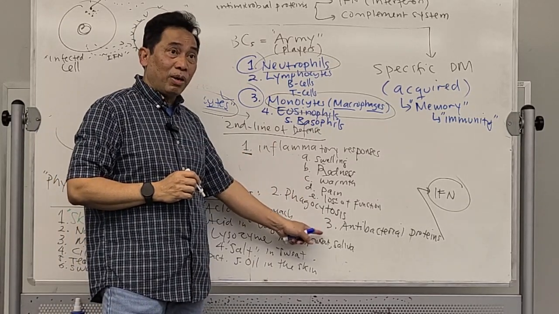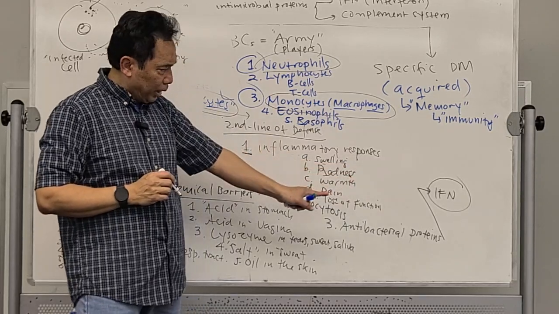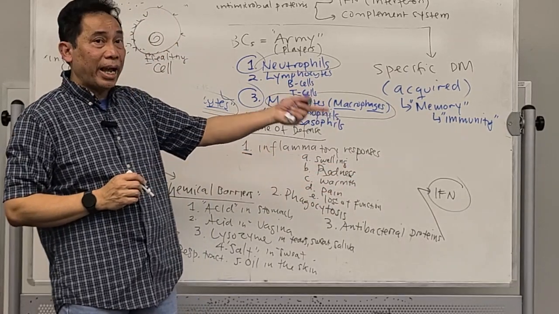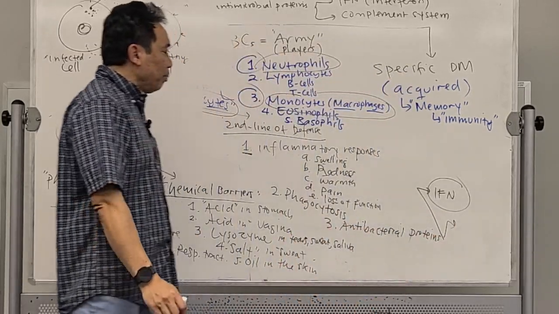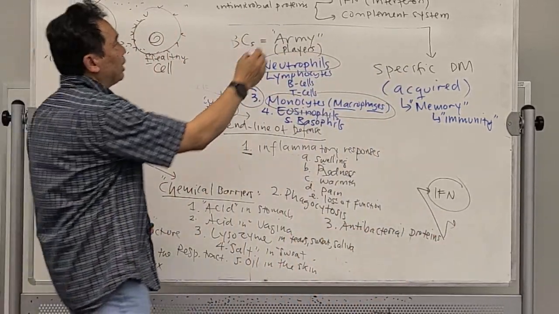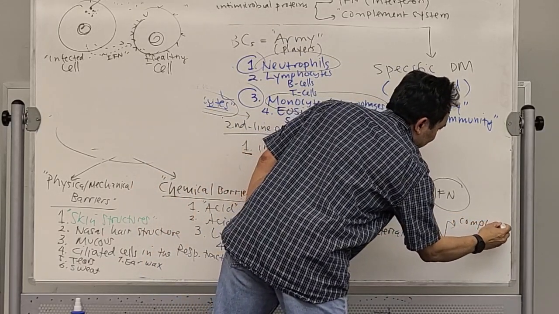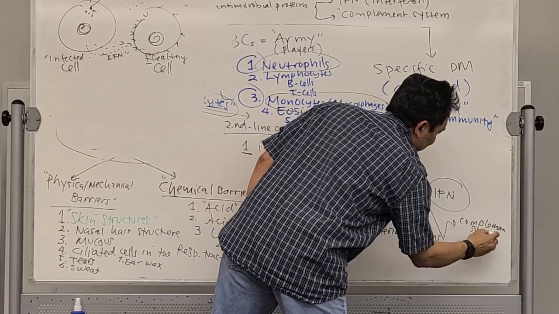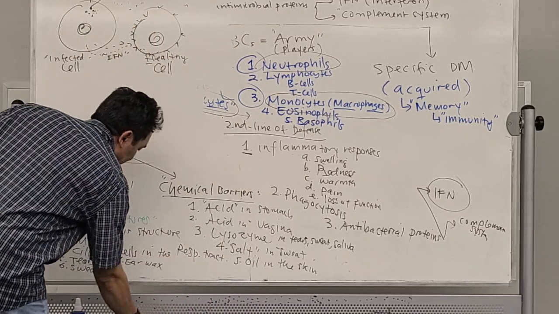The infected cell will produce interferon to give the information to the healthy cell. Another antibacterial protein is the complement system over here. So, complement system. Now what is the complement system? Let's say I'm going to erase this.